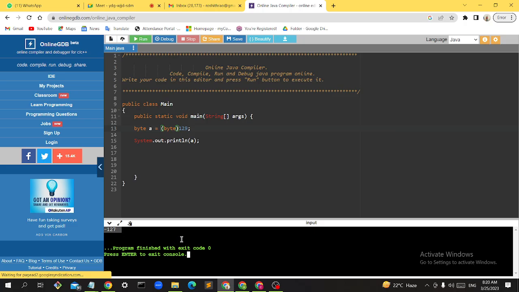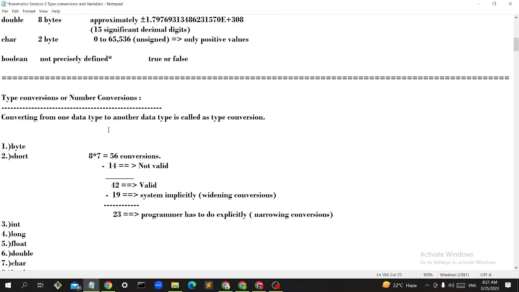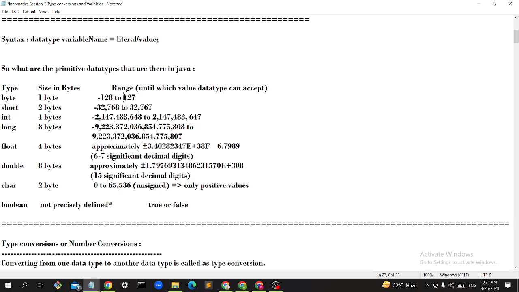Minus 127. So what will happen, until 127 only, this is the range of byte, right? The range of byte is what? Until 127. So if I put 129, it will go into the minus range now. Again, it will start from minus. If I put 128, it will print minus 128. If I put 129, it will print minus 127. If I put 130, it will print minus 126. Like that it will go.